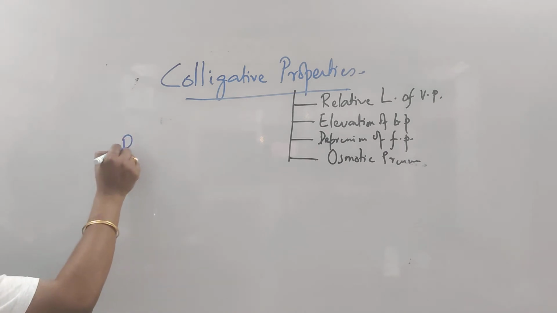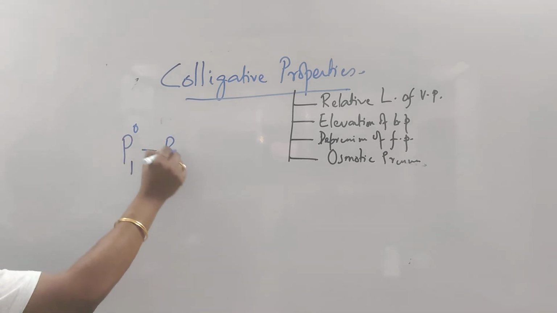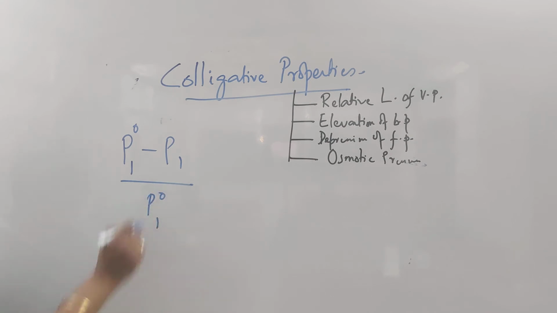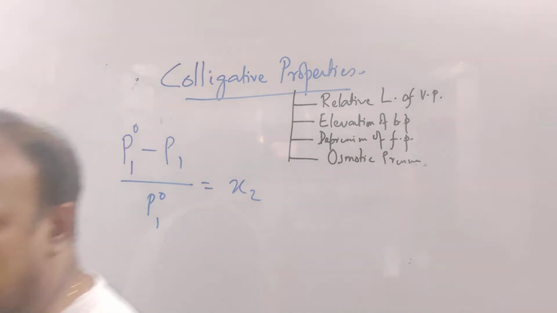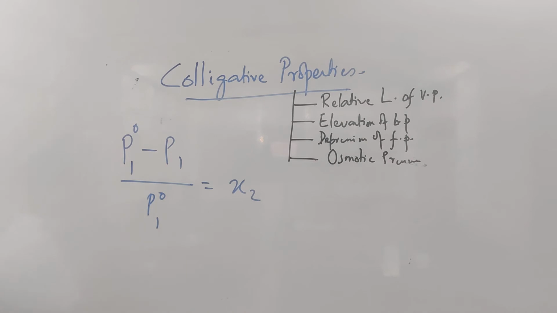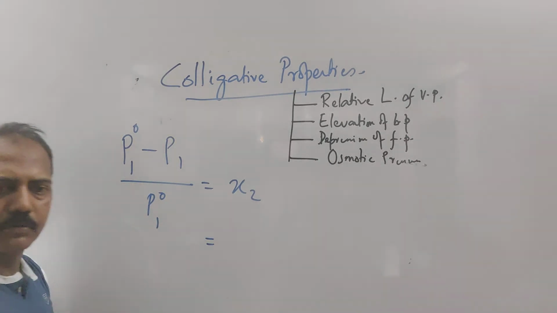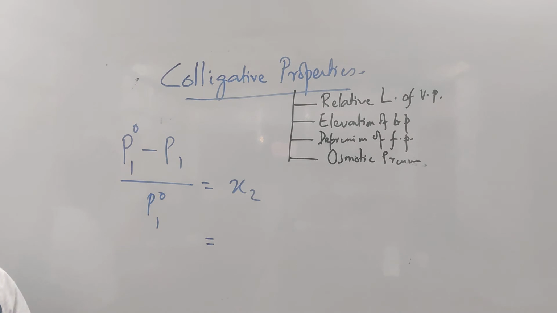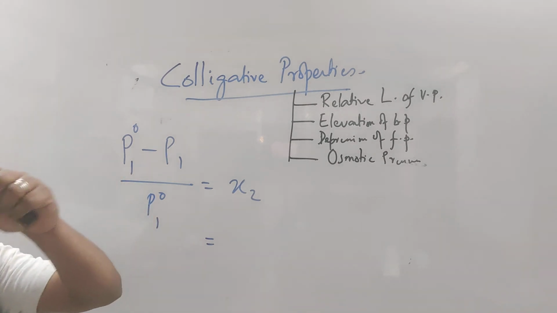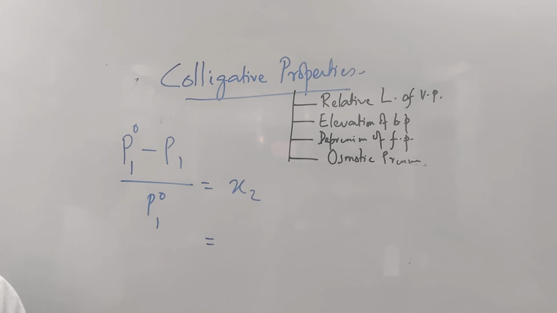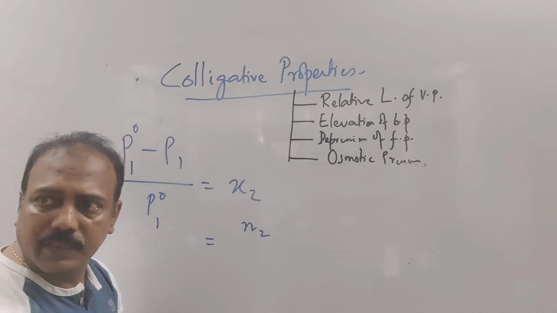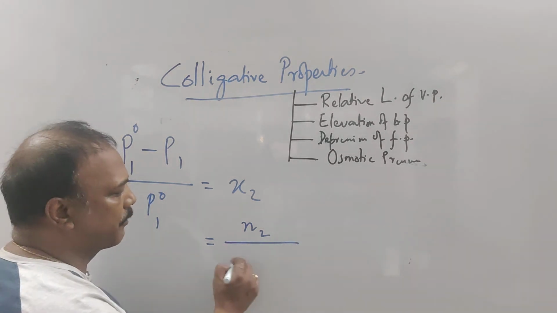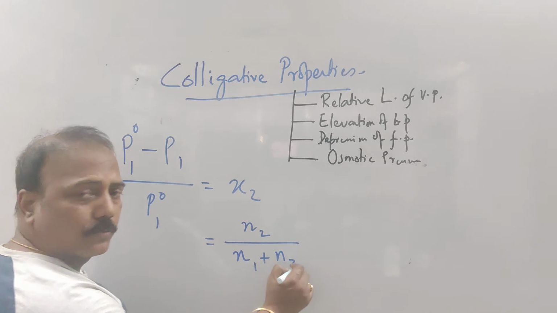What did we get, if you can remember? P1 naught minus P1 divided by P1 naught, that is relative lowering of vapor pressure, equal to x2. Did you get that? You had done it with me also. We got up to here, right? X2 means mole fraction of solute. Mole fraction of solute means number of moles of solute by total number of moles, that is N2 divided by N1 plus N2.